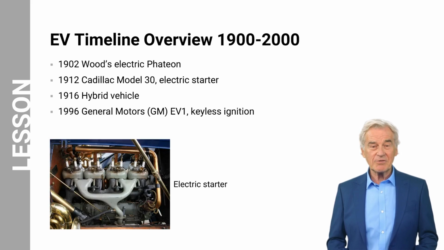Let us now look at an overview of the developments in the EV timeline from 1900 until the year 2000. The early electric vehicles, like the 1902 Woods Phaeton, were essentially electrification of horseless carriages. The Phaeton had a range of 18 miles at a top speed of 14 miles per hour, abbreviated as mph. In 1912, General Motors, abbreviated as GM, introduced the electric starter in the Cadillac Model 30 as a standard feature for their cars. In 1916, there were some experimental hybrid cars developed around that time, but their commercial success was limited, and the concept did not gain widespread attention until much later in the 20th century.